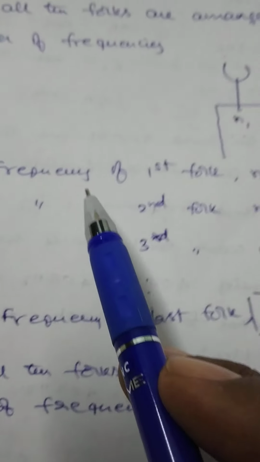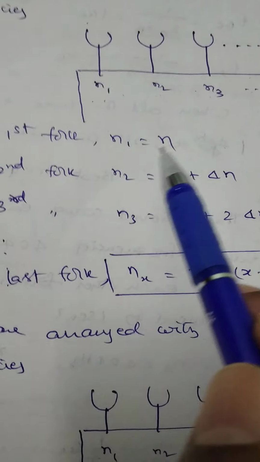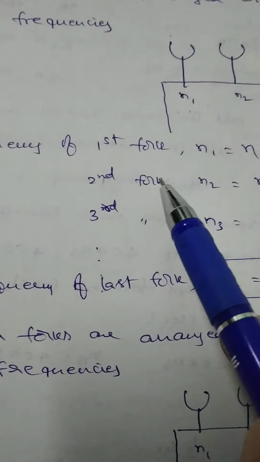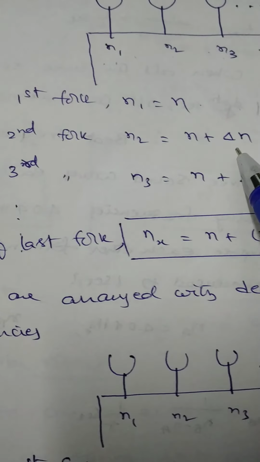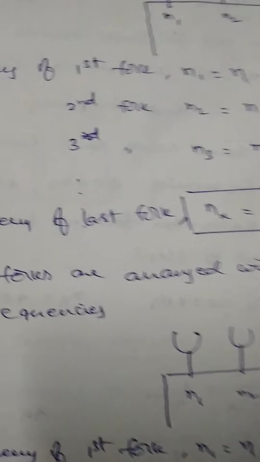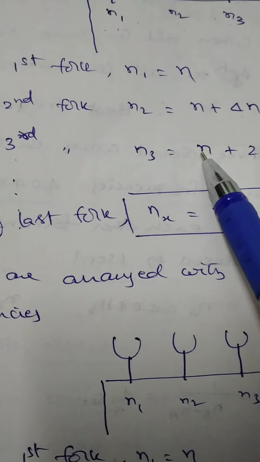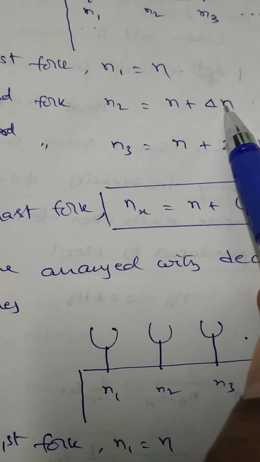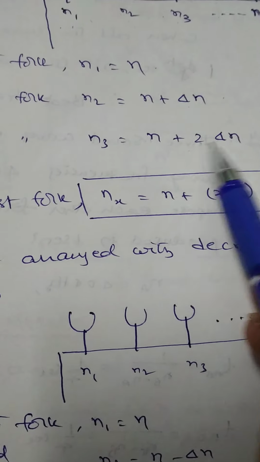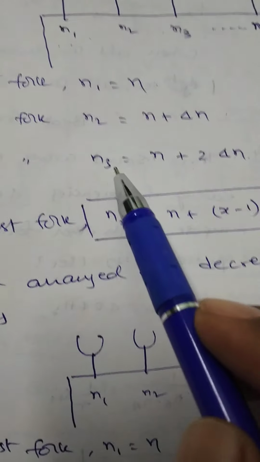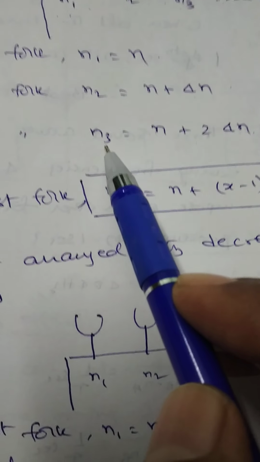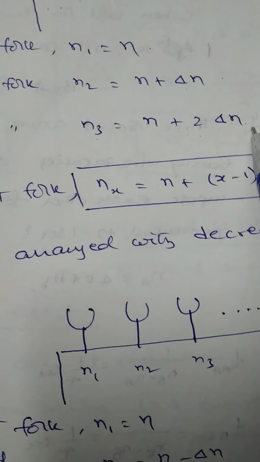Say here, let the frequency of the first fork n1 be n. And the frequency of the second fork n2 is equal to n plus delta n. Frequency of the third fork n3 is equal to n2 plus delta n, but n2 is equal to n plus delta n, so that means n plus 2 delta n. For the third fork, n3 is equal to n plus 2 delta n.